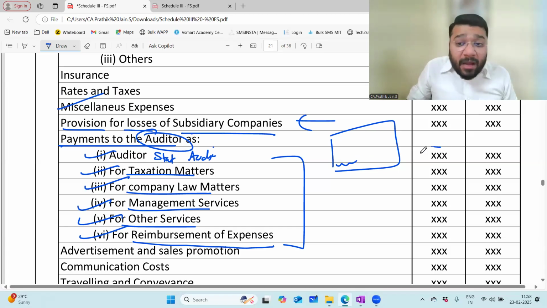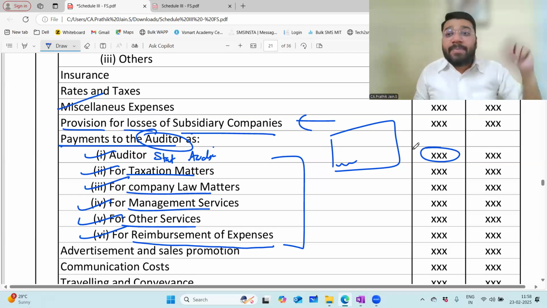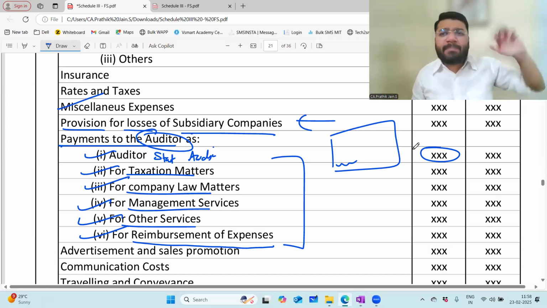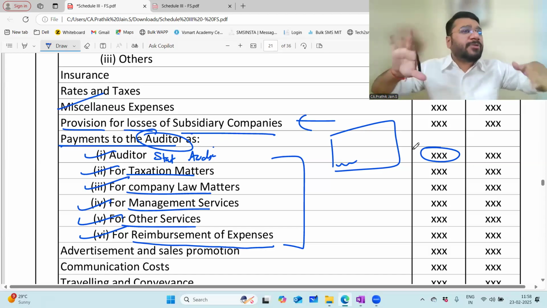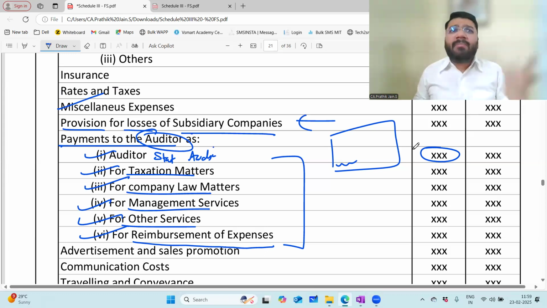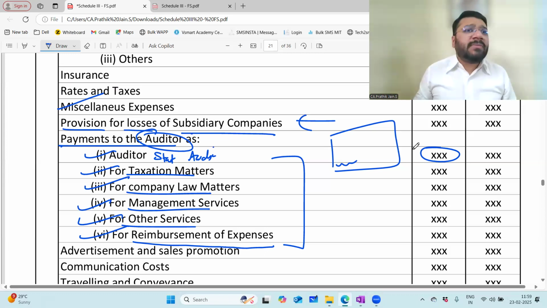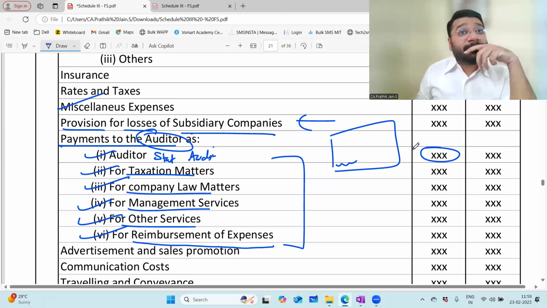Because if the amount that is paid to any person is a very unusual amount... let's say everybody is paying the auditor. If I talk about any private company, let's say Deloitte, they charge somewhere in the range of 3 lakh rupees to 15, 20, 25 lakh rupees, depending on the company size. Okay. A small company whose turnover is just 10 crores, a Big 4 might charge them 3 lakh, 4 lakh or 5 lakh. But if they charge 20 lakh, something is unusual.